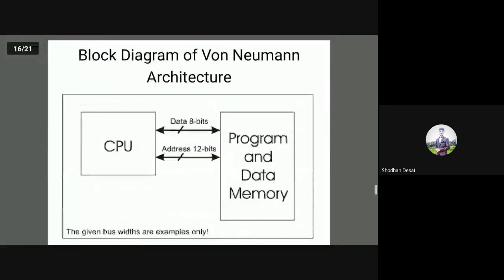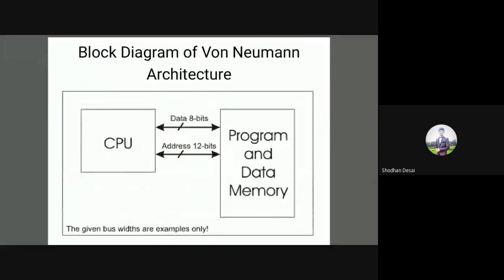Block diagram of von Neumann architecture. As we can see in this figure, one is the CPU block, and another is the memory block, that is, program and data memory. As I told, in the von Neumann architecture, both the program and the data are stored in a single memory block. There are no two different memories for von Neumann architecture. In a single memory block, we have to store the code, and in the same memory block, we have to store the data in a sequential fashion. So this is called the von Neumann architecture. Just as an example, data is 8 bits and address is 12 bits.